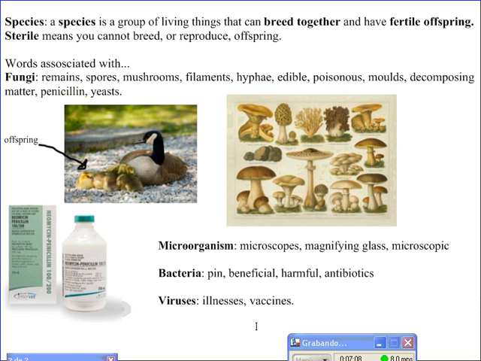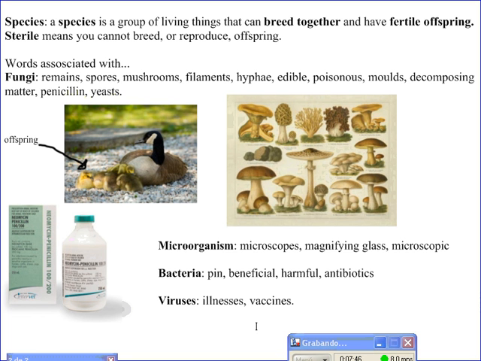Bacteria. Bacteria are the smallest organisms and you need a microscope to observe them in detail. They are so small that more than 1,000 bacteria can fit on the head of a pin. There are many types of bacteria. Some are beneficial, like the ones that turn milk into yogurt. Others are harmful because they cause illnesses. Doctors treat illnesses caused by bacteria with medicines called antibiotics.